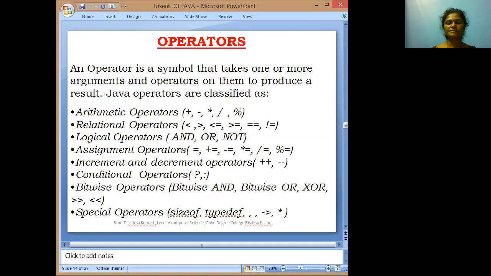Today we discussed keywords, character set, literals, identifiers and operators.